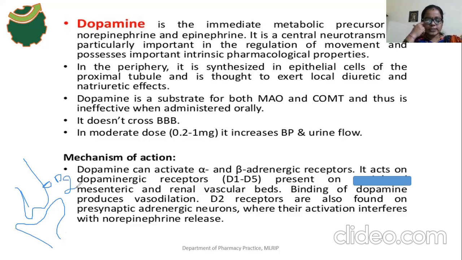So dopamine stimulates the D2 receptors, which are present in presynaptic nerve terminals. Then these D2 receptors modulate the release of other neurotransmitters. Their activation interferes with norepinephrine release. It modulates the release of the neurotransmitter known as norepinephrine. Okay, this is the mechanism of action of dopamine.